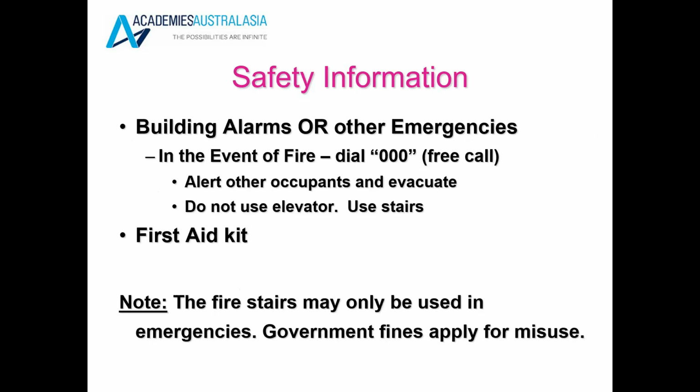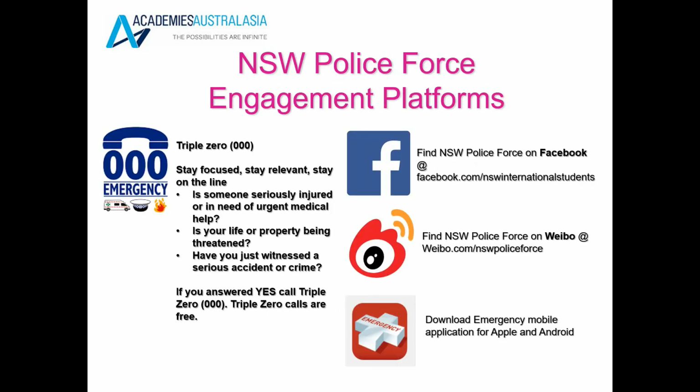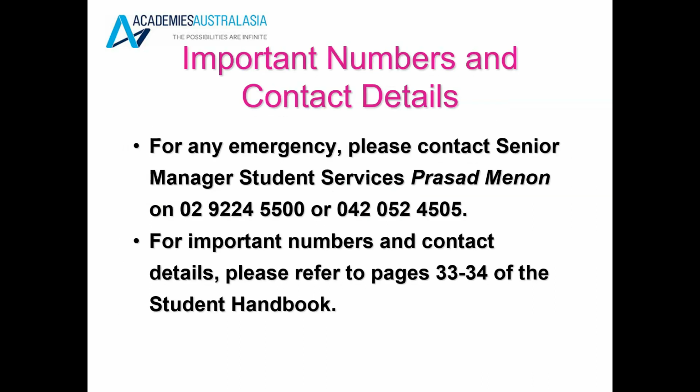The safety information in Australia for police, fire and ambulance is 000, and this is for emergencies only. Please be aware of the emergency exits in your building. And you can also refer to social media. The police force and emergency services also are on social media. You can connect and remain connected for more information.